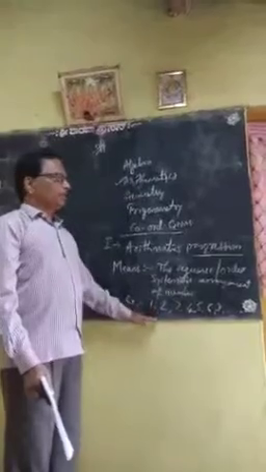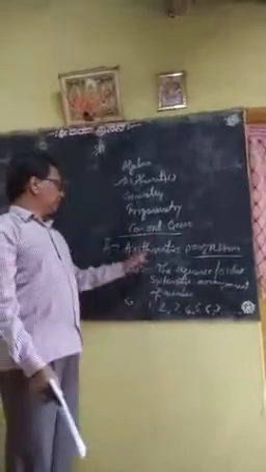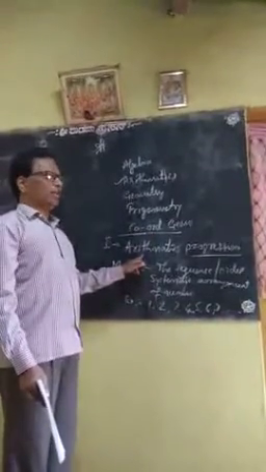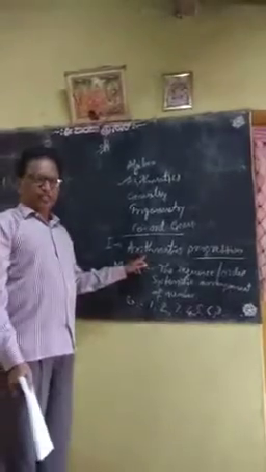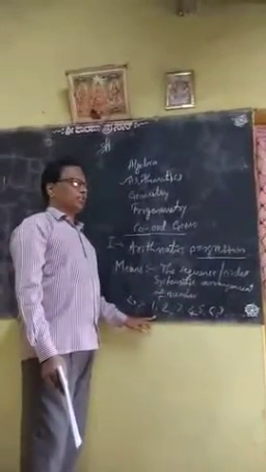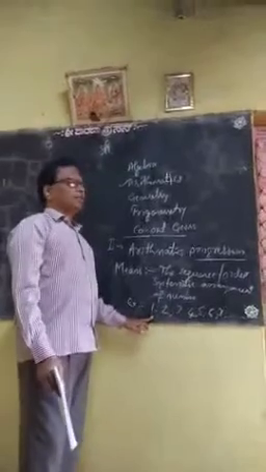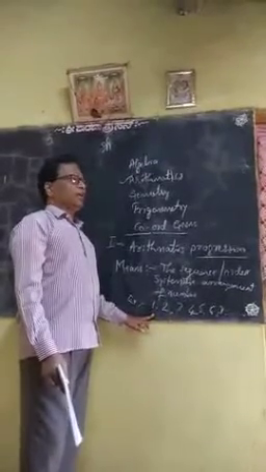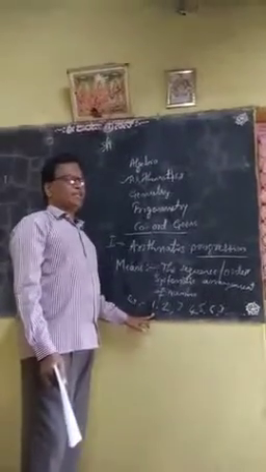So in order to call it an arithmetic progression, one of the terms is treated as a constant. First one is term number 1, or according to the alphabets, A is the starting term.